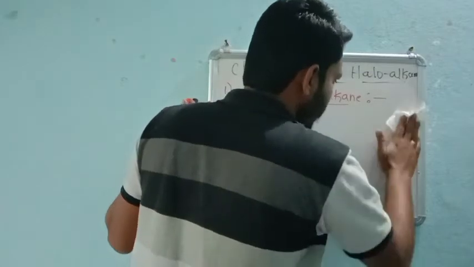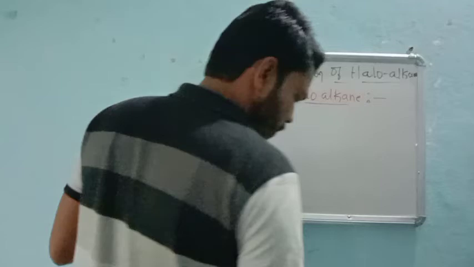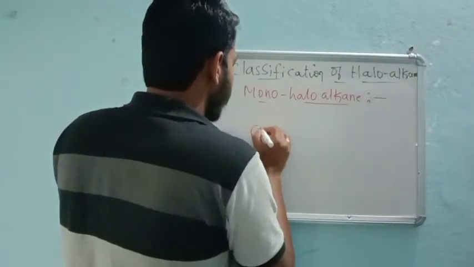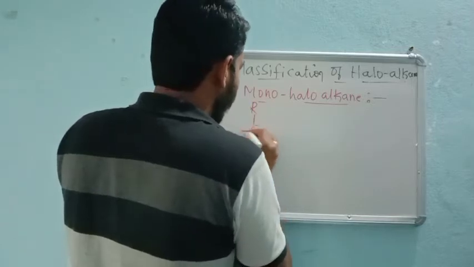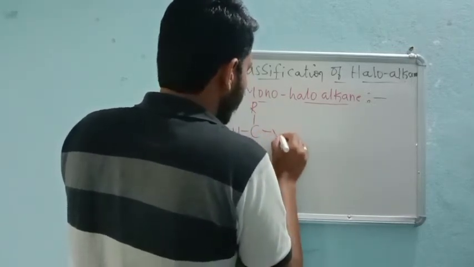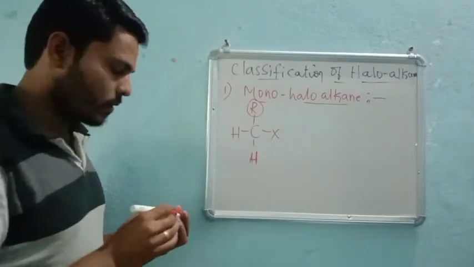So now we will see this. Monohaloalkanes can again be classified into three types. These are very simple again. Based on alkyl groups only we need to classify. Here only one alkyl group is present.